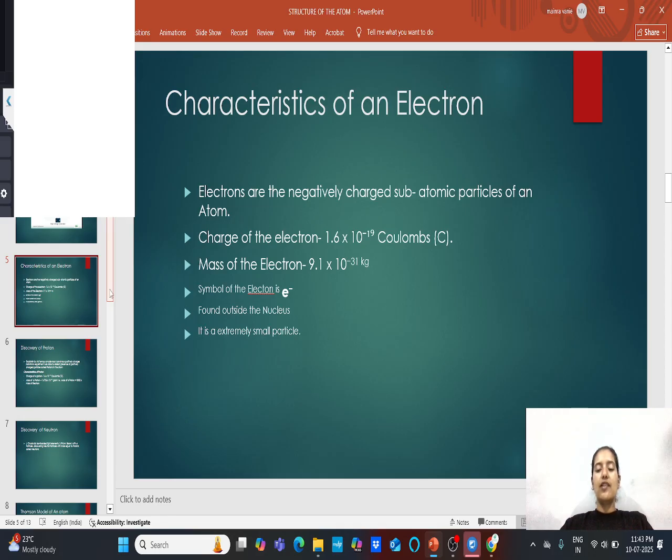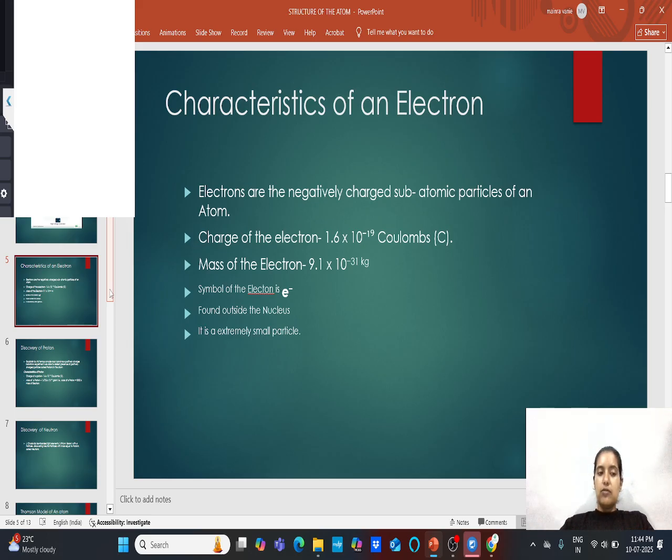9.1 into 10 raised to power minus 31 kg, that is negligible. It is a negligible mass of the electron. If we talk about the symbol of the electron, that is e minus, and where it is found in the nucleus, an electron is an extremely small particle.